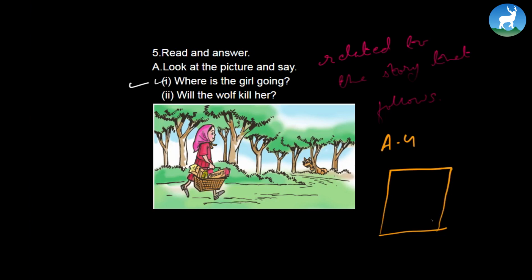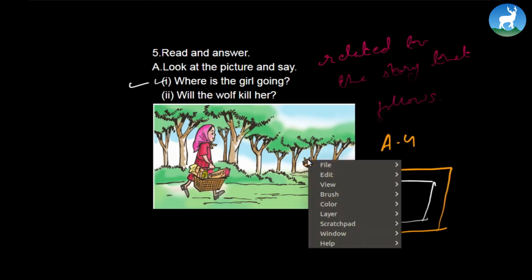Will the wolf kill her? Again, include that in your paragraph, whether the wolf is going to kill her. Now, write it in paragraph form, not like you're answering these questions one by one. Well, I think the way the wolf is looking at her, I don't think the wolf is going to kill her, but rather the wolf is interested in the food she's carrying, and soon she will befriend the wolf, just like human beings befriend a dog. So that's how it can be done. It's all about your imagination, and remember, you are free to think.